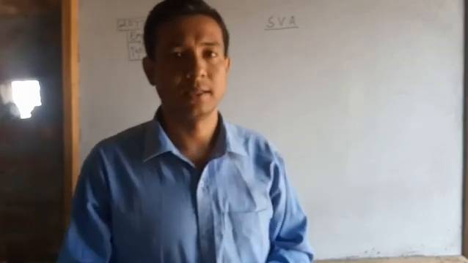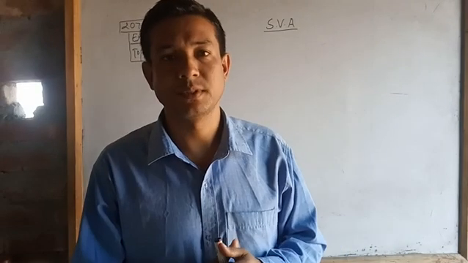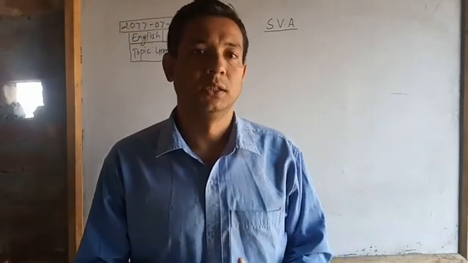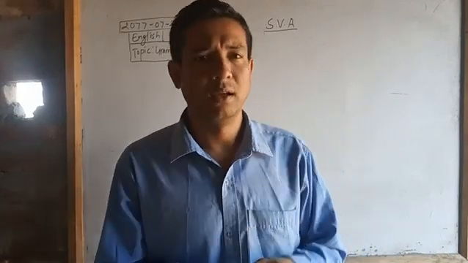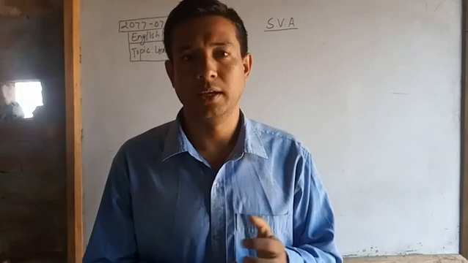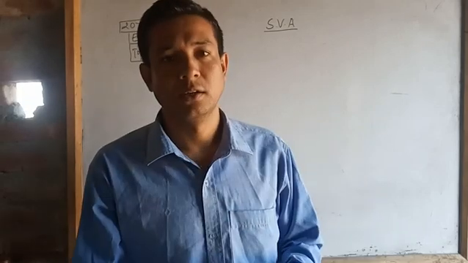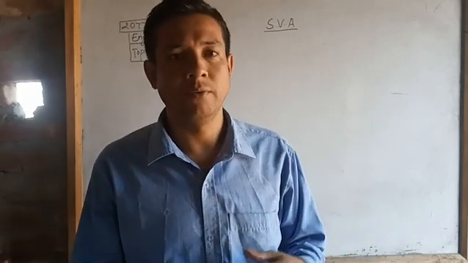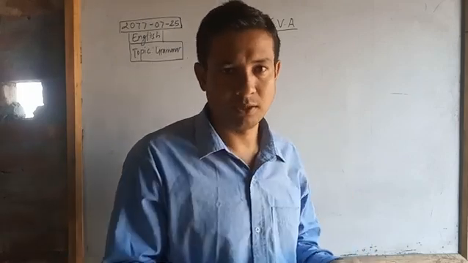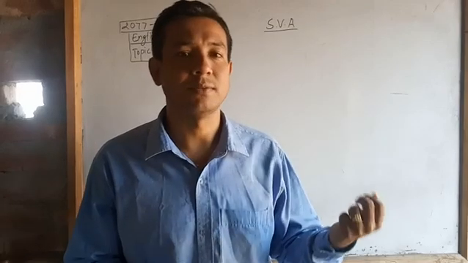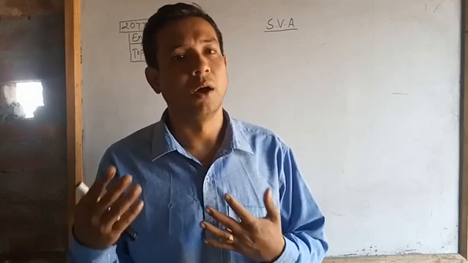In previous classes we studied the basic rule of subject verb agreement: a singular subject takes a singular verb and a plural subject takes a plural verb. We also recognized the different forms of verbs and auxiliary verbs according to number, which are singular and which helping verbs are plural.